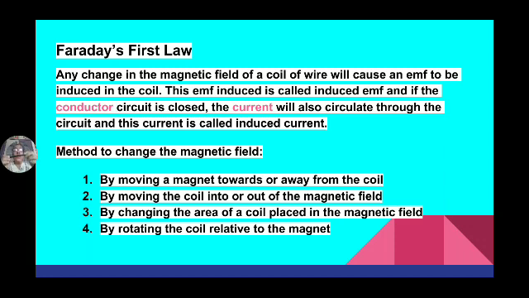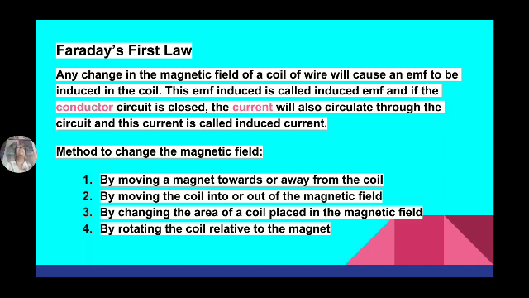So whenever a conductor or a coil cuts the magnetic field, some flux links with the coil, hence EMF is induced.